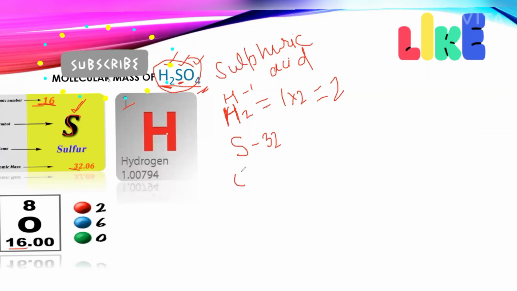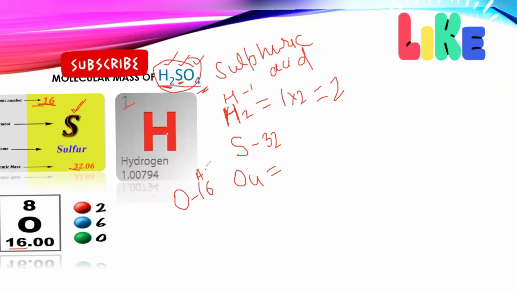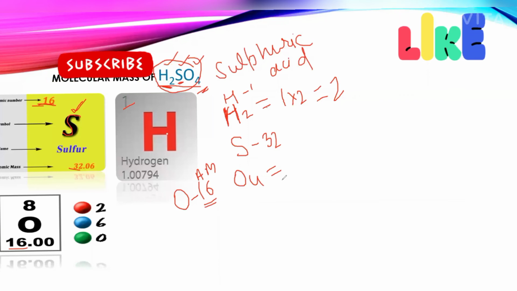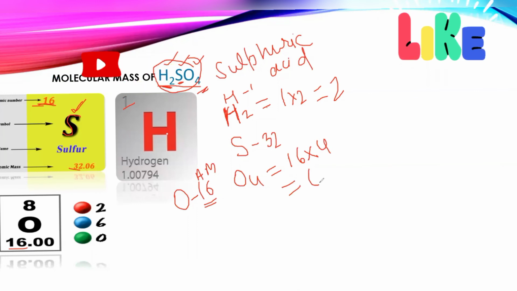Now, oxygen, O4. One oxygen has atomic mass 16. Then O4, 4 atoms are there. In the O4, it means 16 into 4. 16 fours are 64.